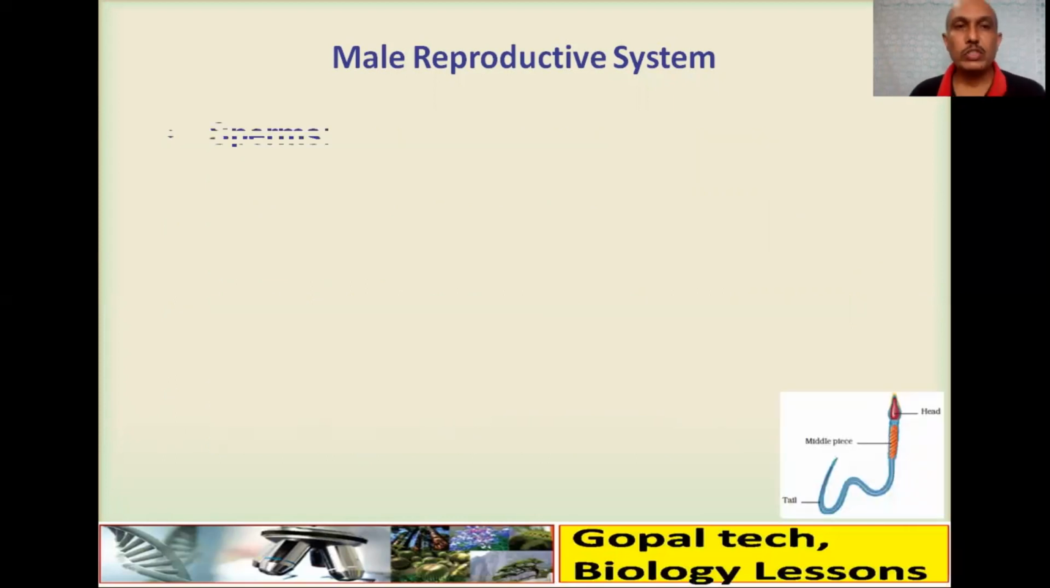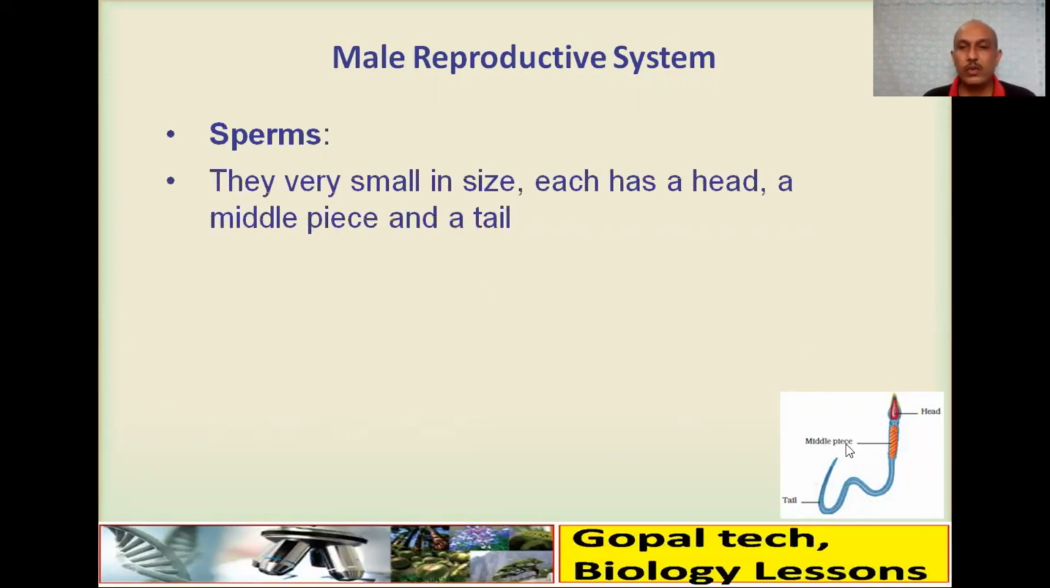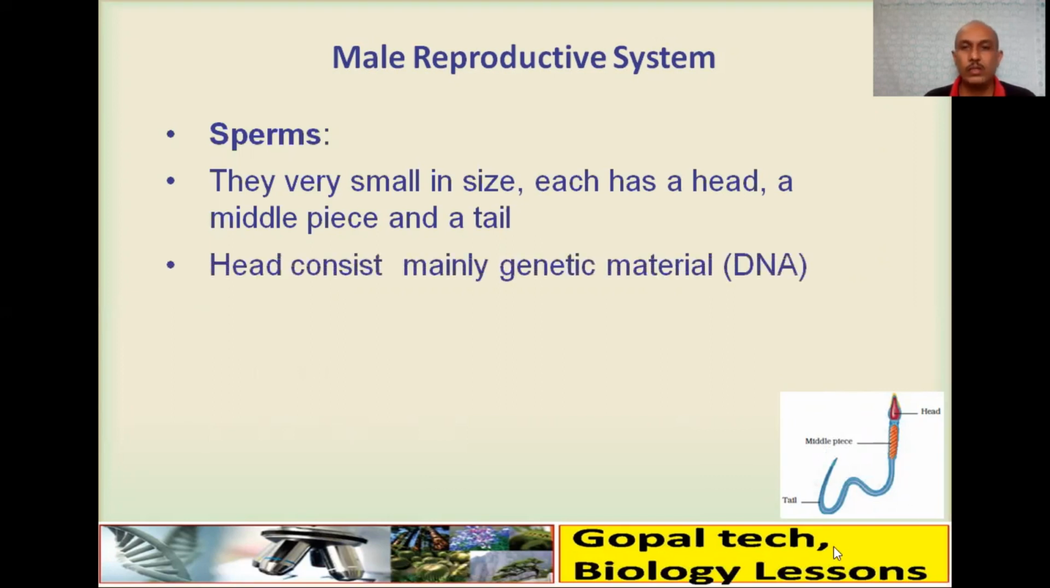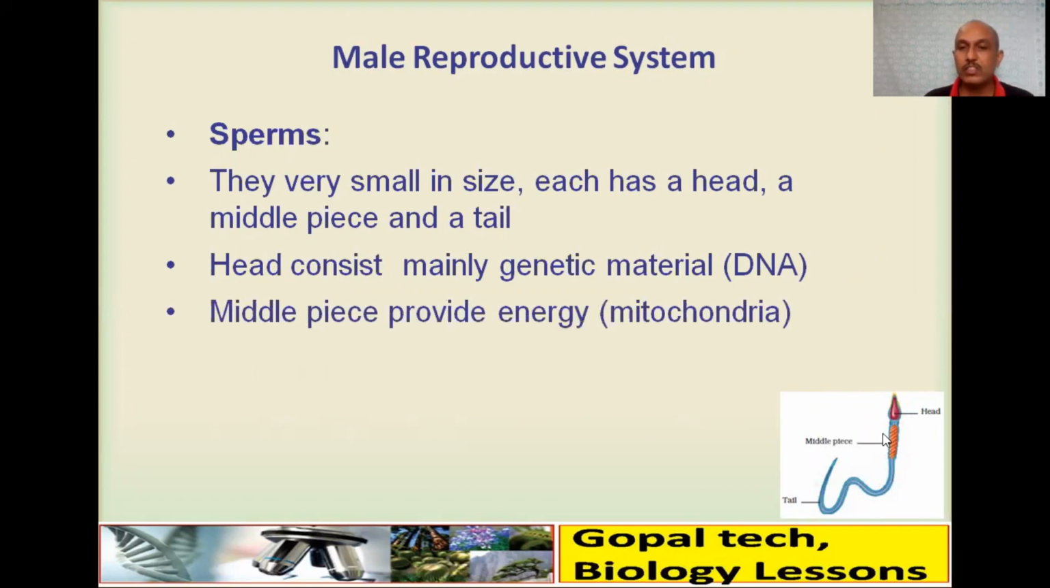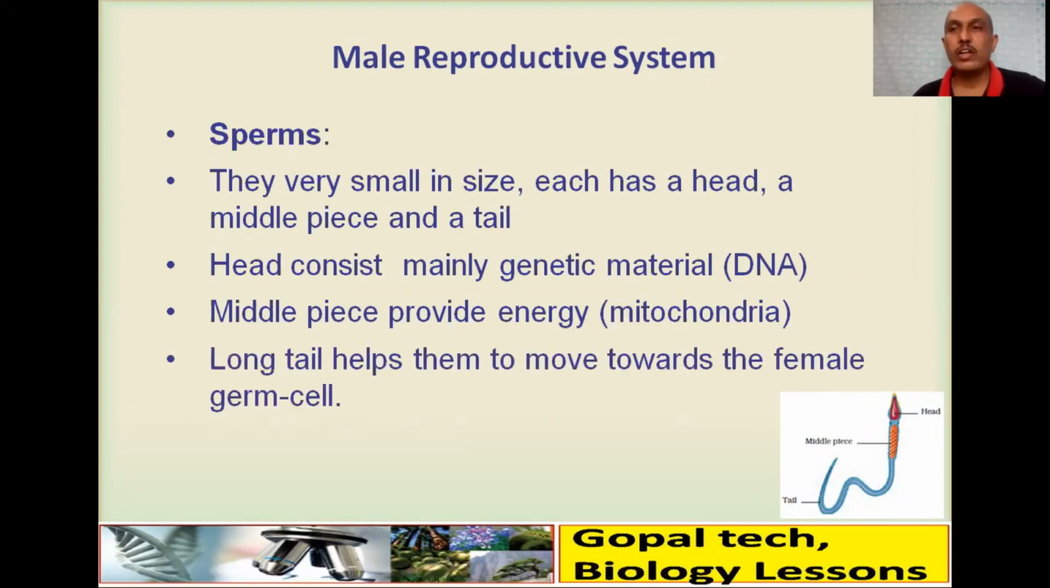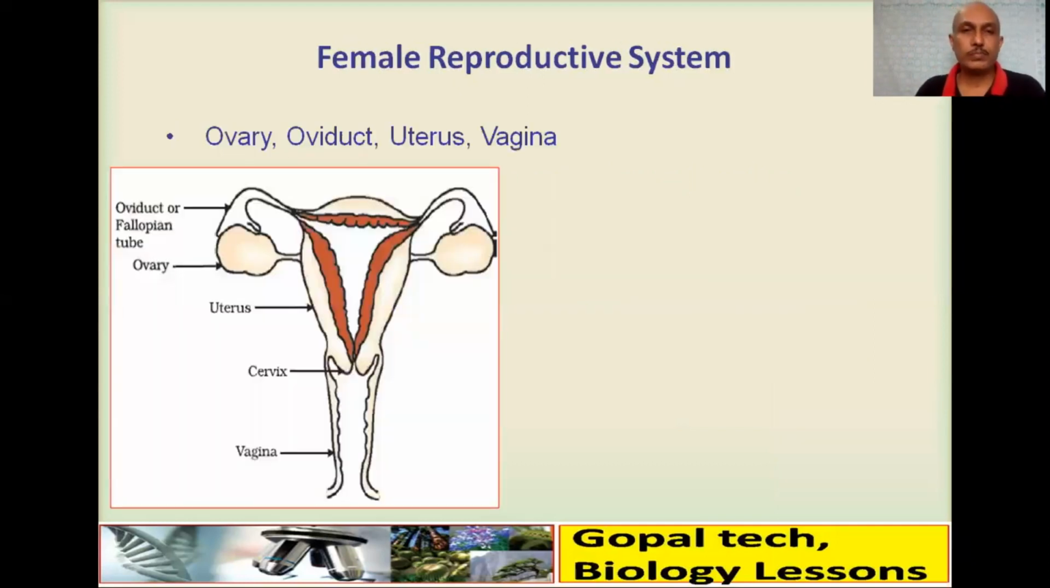The male reproductive system produces a gamete called a sperm. Sperms are very small in size, single cells. Each has a head, then a middle piece and a tail. The head consists mainly of genetic material, that is DNA, half the number of chromosomes. It carries 23 chromosomes. The middle piece is rich in mitochondria, which provide energy, and the long tail in sperm helps it to move towards the female germ cell. This is about the male reproductive system.